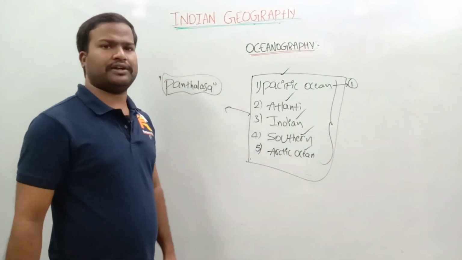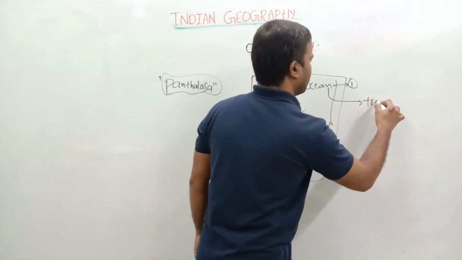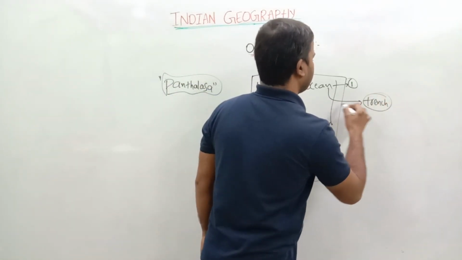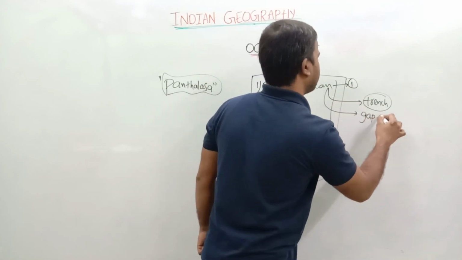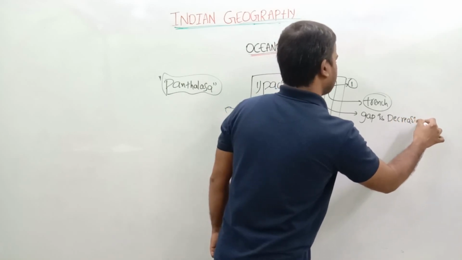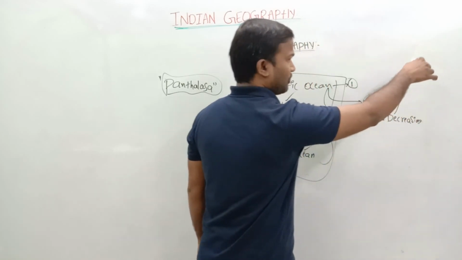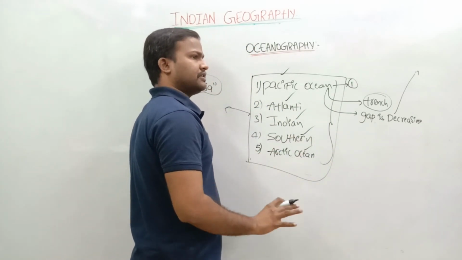One important thing here is that the Pacific Ocean's trenches are very high, so its gap is decreasing.